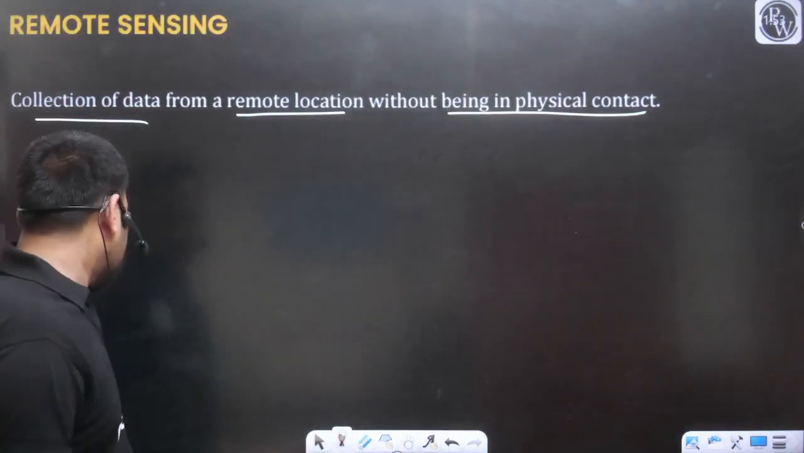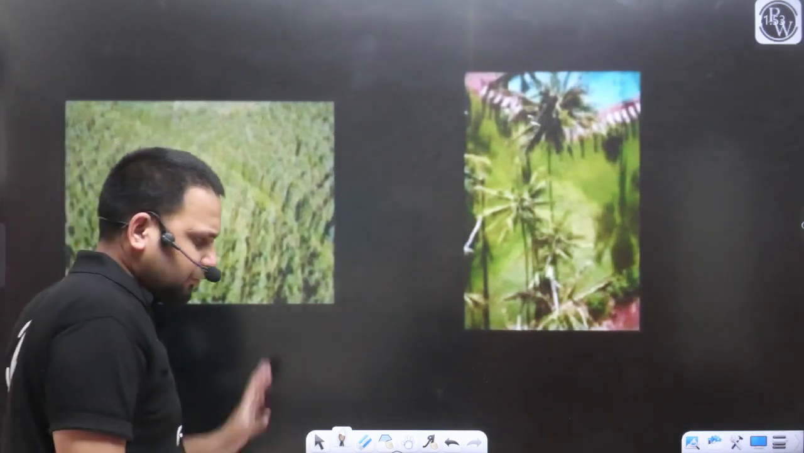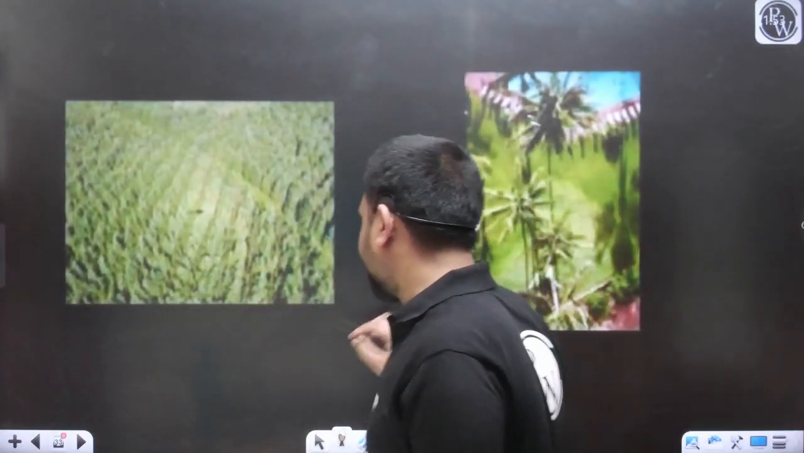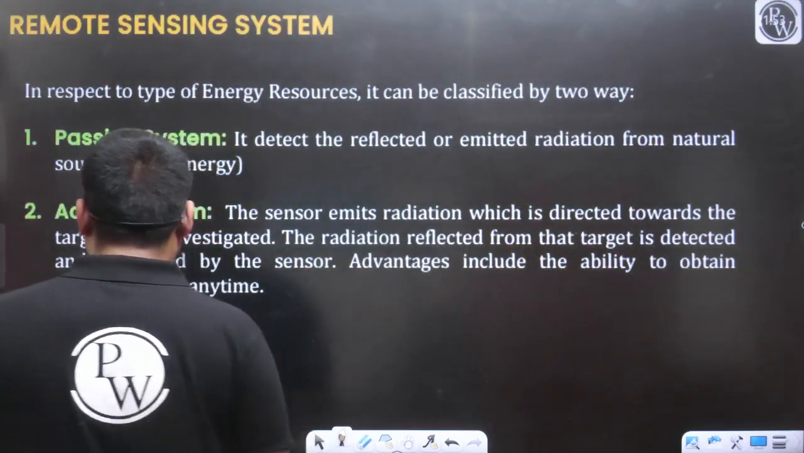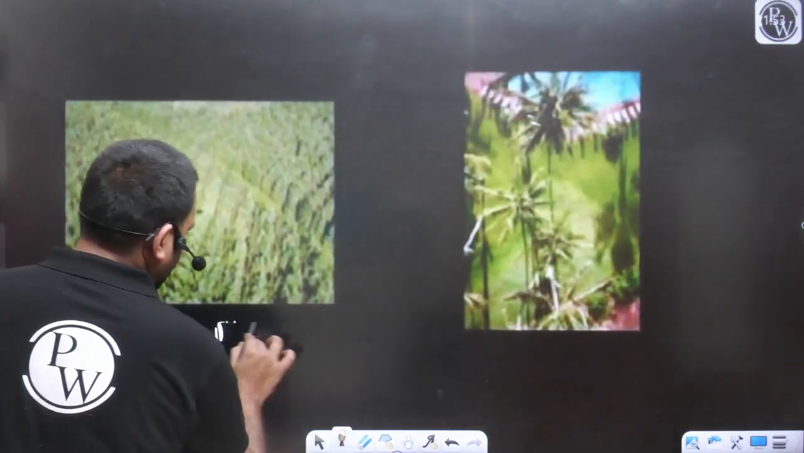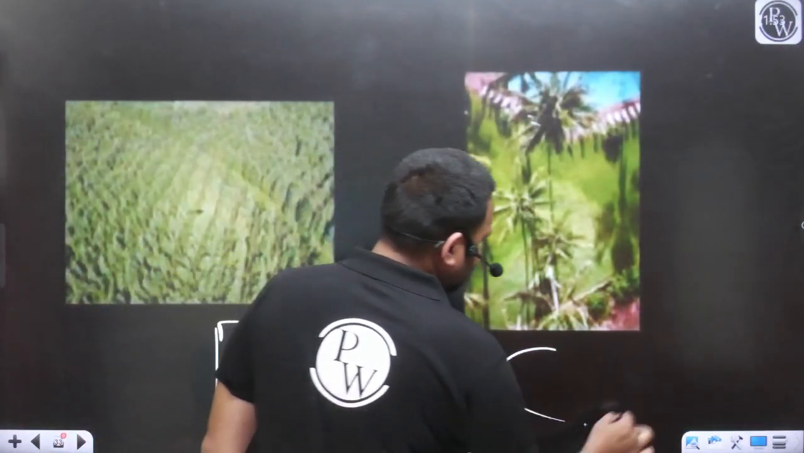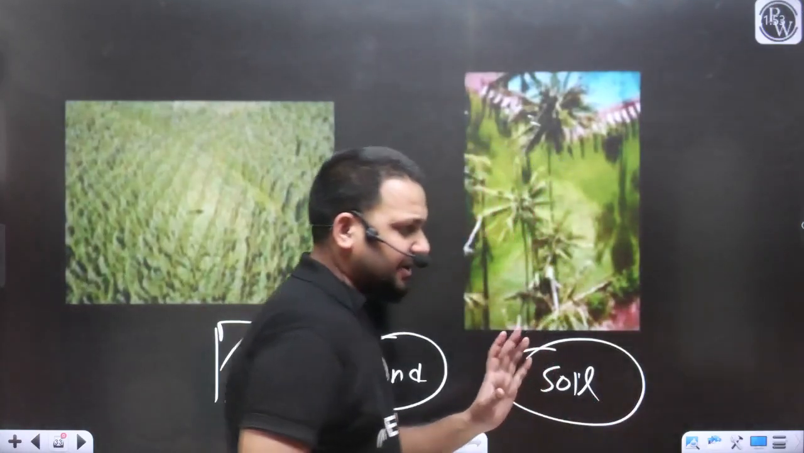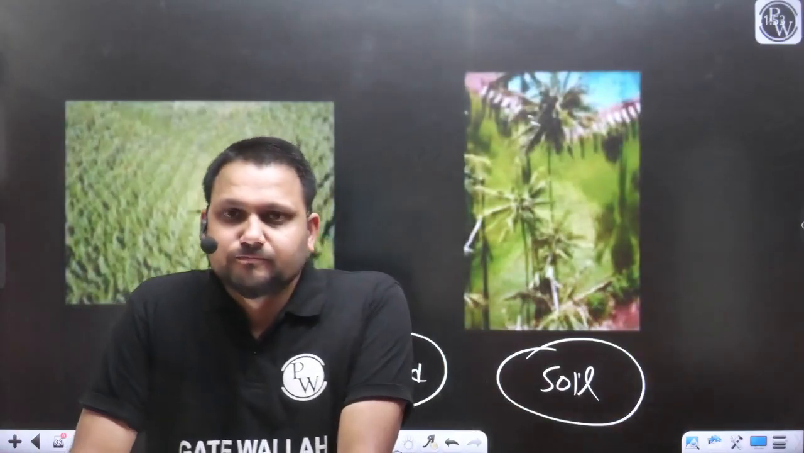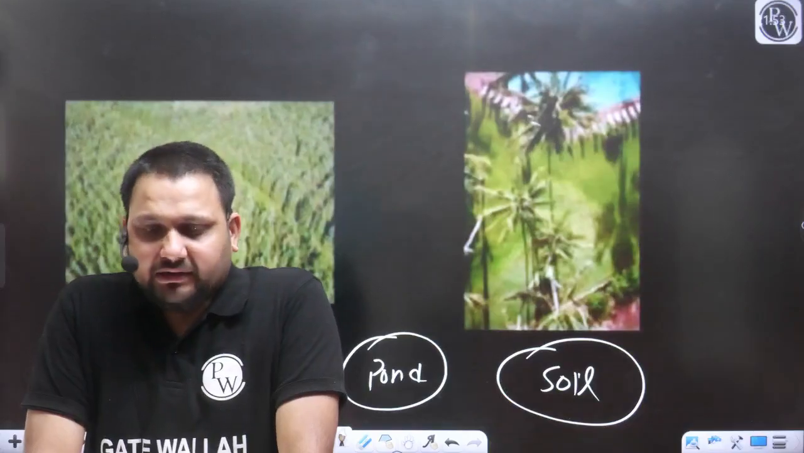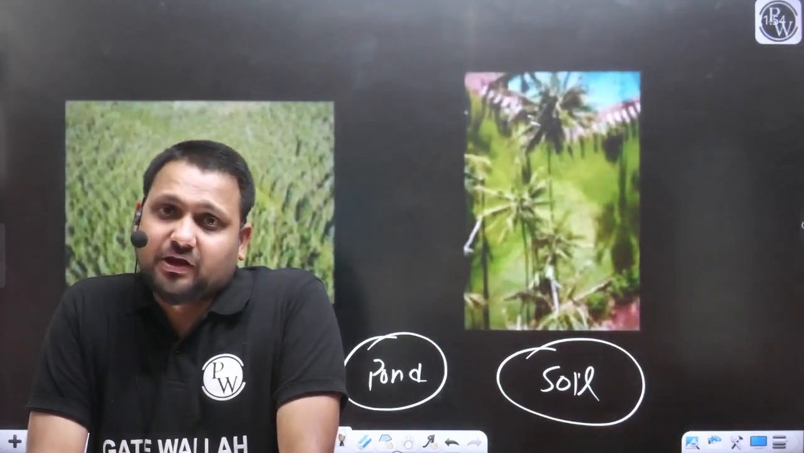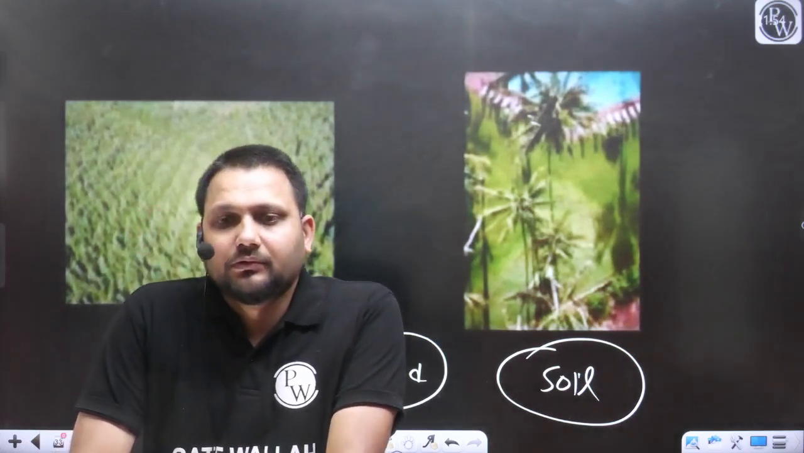Now the next question comes, how can we collect the information? As you can see, there are different objects here. Like this is the agricultural field, this is the greenery, as you can say. For example, there is a building block, there is a pond, there is soil. Every material has different characteristics, yes or no? How will we be able to collect the information without establishing physical contact? This is the point. Yes, you can ask, Dadan.